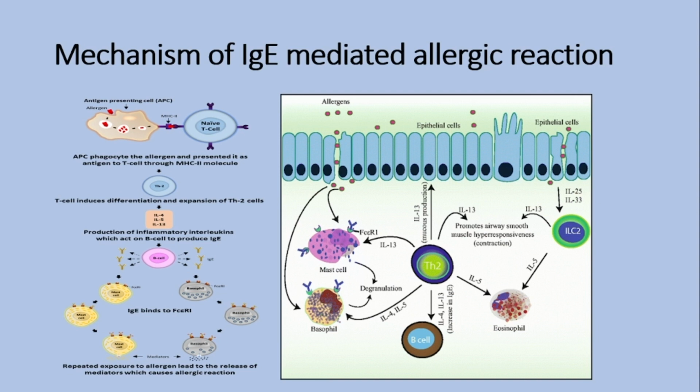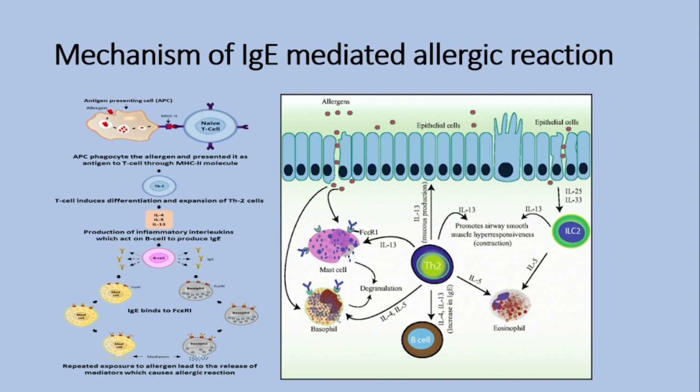ASI vaccines modulate the immune system to produce anti-idiotypic antibodies that competitively bind to the cell-bound IgE antibodies and inhibit the release of the chemical mediators that cause allergic reaction. Therefore, ASI plays an important role in the recovery of the correct immune tolerance response in patients with allergic disorders.